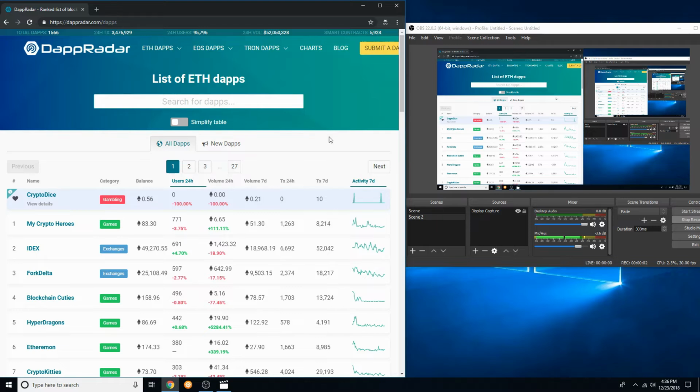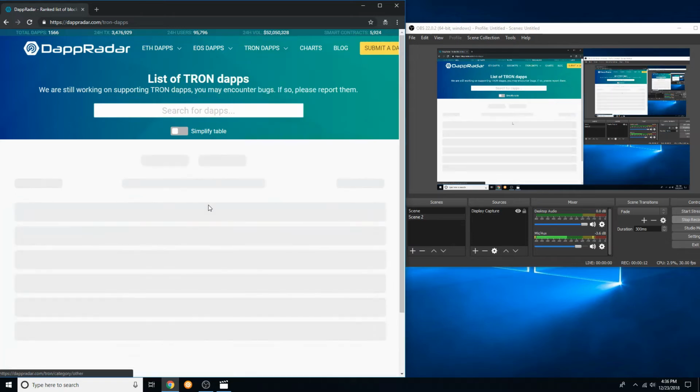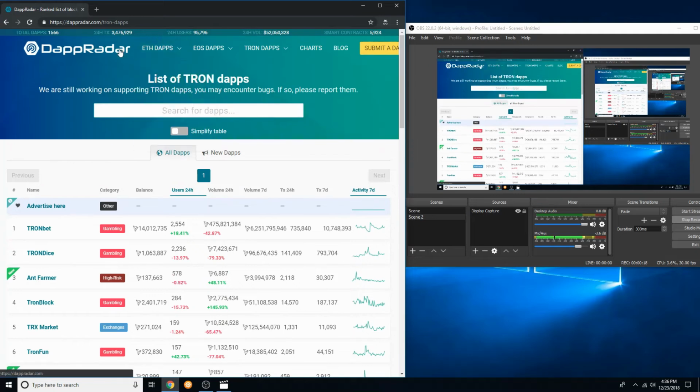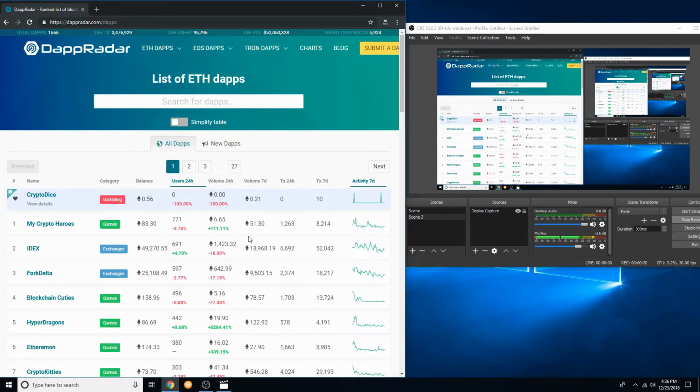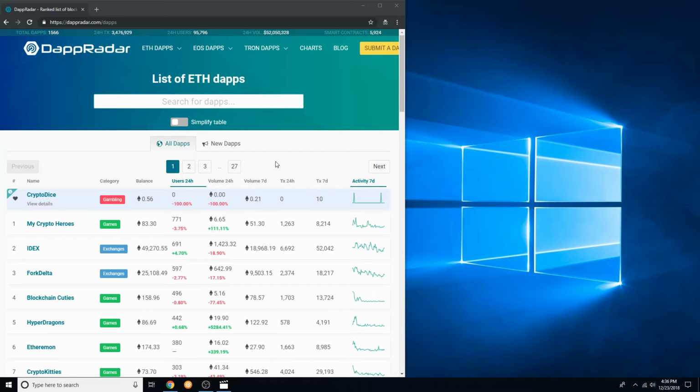The next thing I want to go over is just a very minor rant in terms of all three platforms. I looked at the best game on each of the three platforms, being EOS Knights, Chibi Fighters for Tron, and My Crypto Heroes, and all three of them left so much more to be desired. When I remember 12 years ago, I would be playing Flash games on addictinggames.com, and those games were all significantly better than the games I'm currently seeing on the decentralized applications.